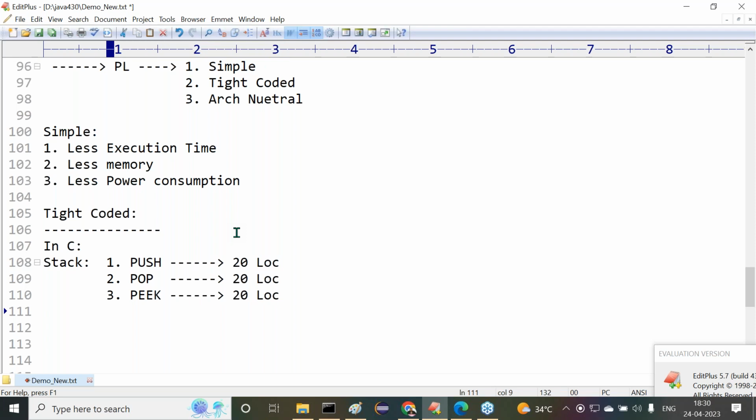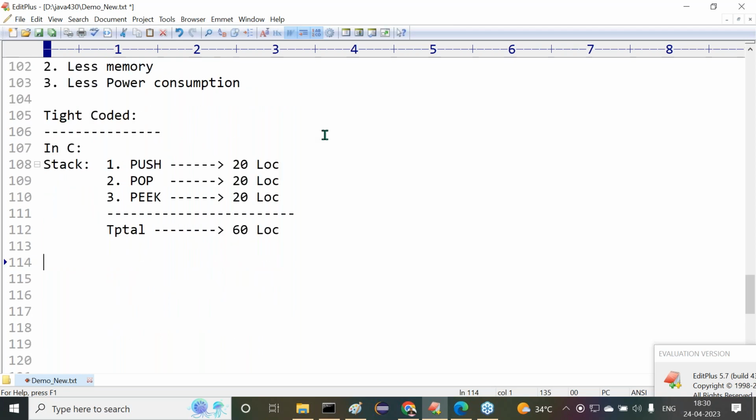Overall, in C programming language, to perform the stack operations, how many lines of code are we going to consume? 60 lines of code on an average. Sir, got it or not? Understand it, no? Same stack operations in Java.